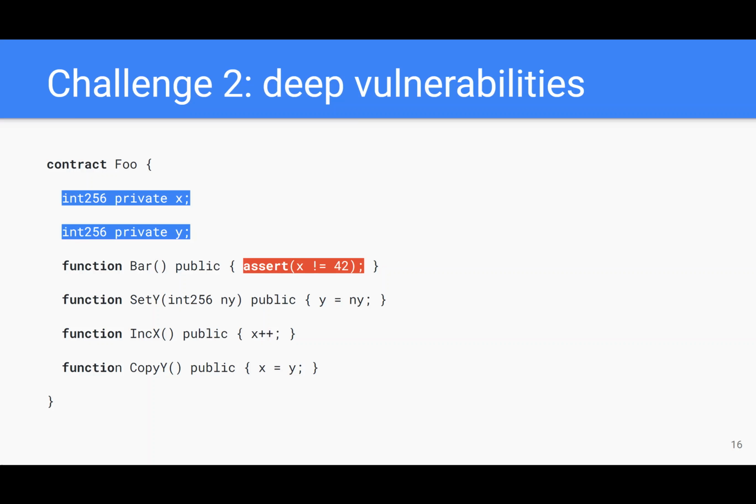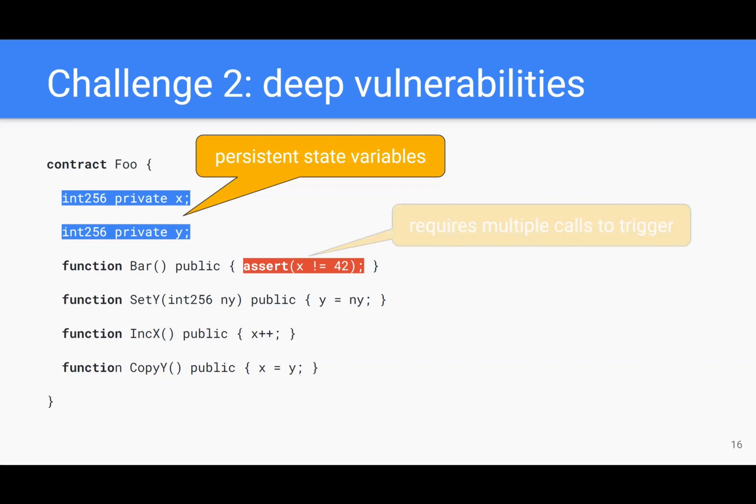Let's look at the second interesting challenge. Contracts contain persistent state, such as the variables x and y in this example. Functions can modify the state. For instance, function inc_x increases x by 1. To trigger the assertion violation in function var, we need multiple calls. For instance, 42 invocations of function inc_x.